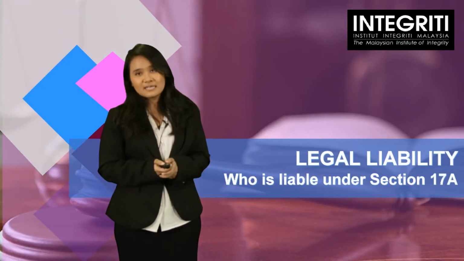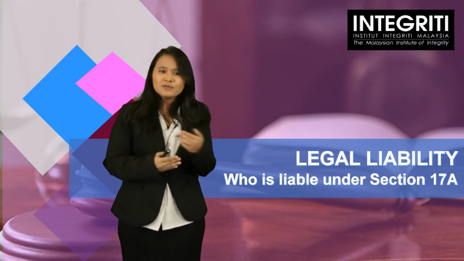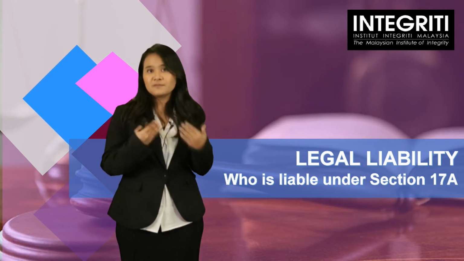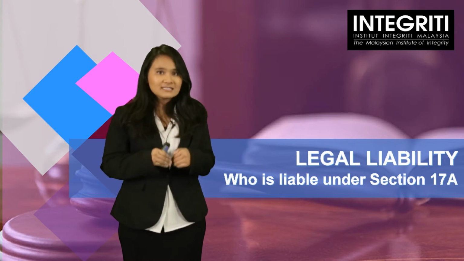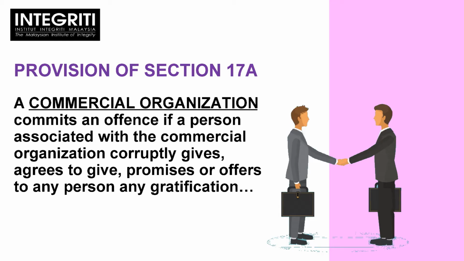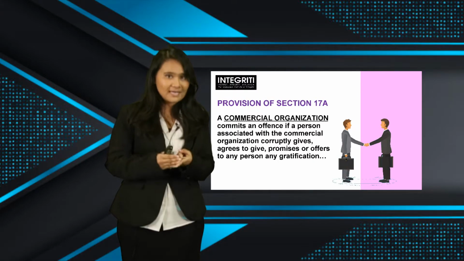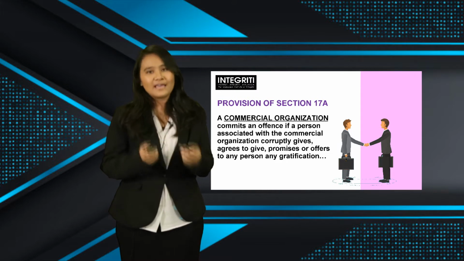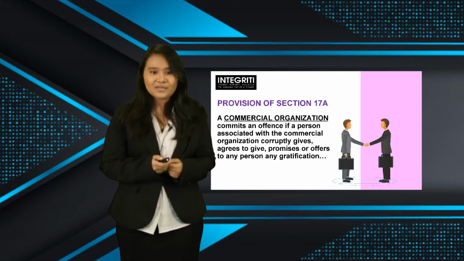Alright, who is liable under Section 17A? We'll be reading through Section 17A, but then we'll be focusing on different parts in order for us to be familiar with the provision. For this time, we'll be focusing on the term commercial organization. A commercial organization commits an offense if a person associated with a commercial organization corruptly gives, agrees to give, promises, or offers to any person any gratification with the intention to retain or obtain an added advantage or retain and obtain any business opportunities. Alright.